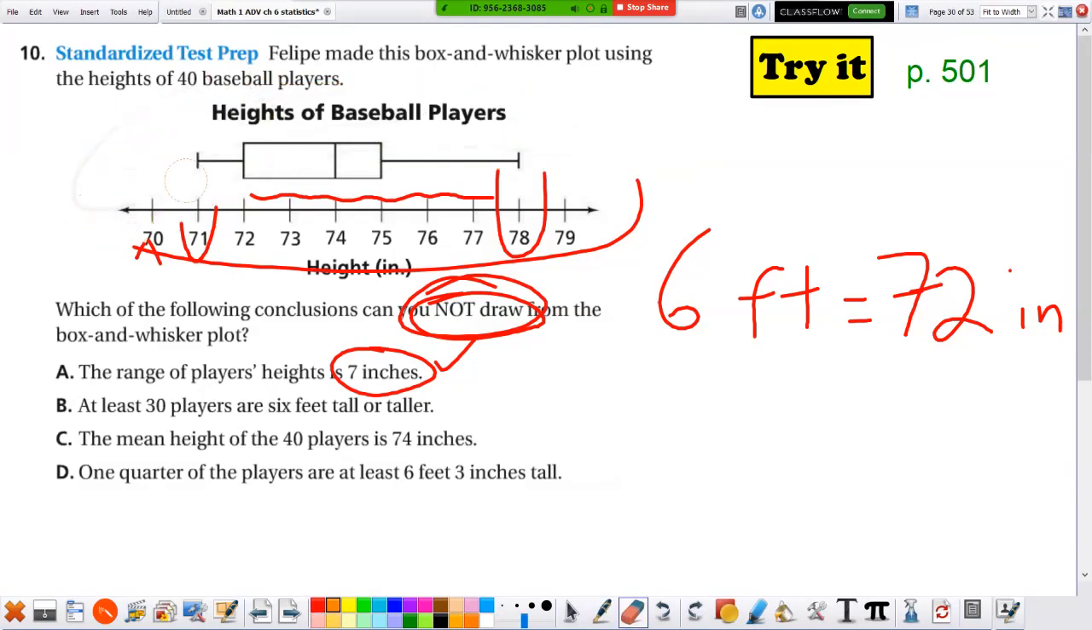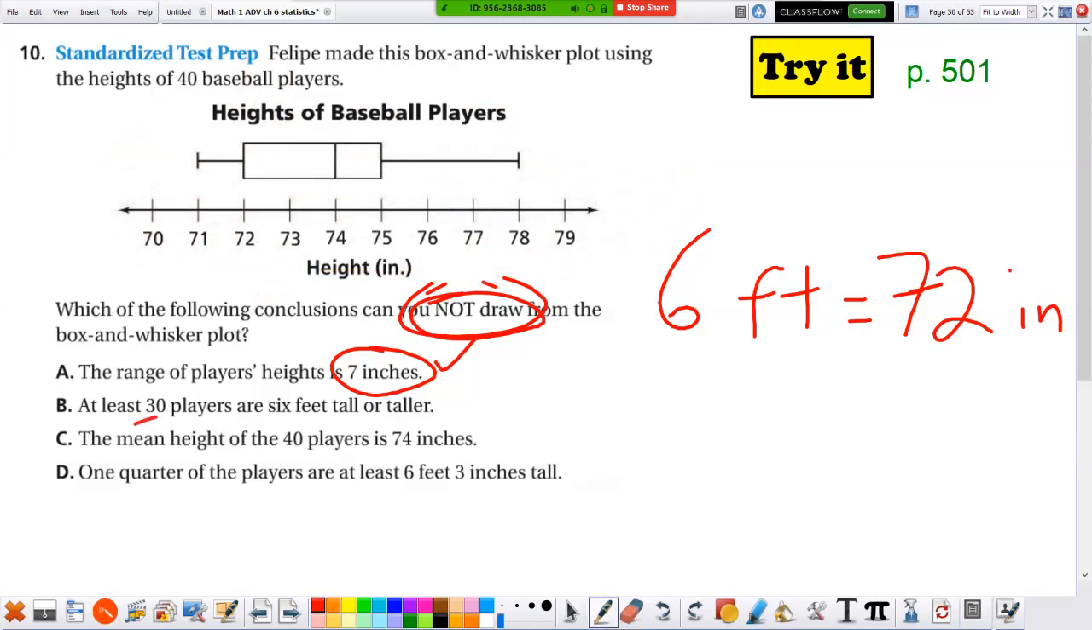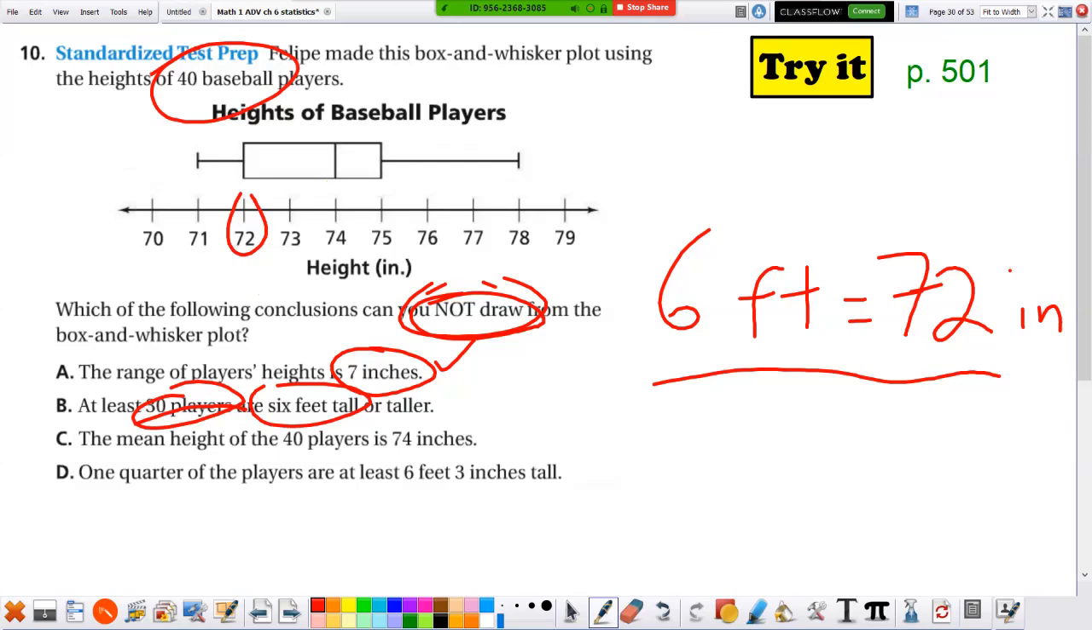Let's clean this up a little so we can read it. At least 30 players are 6 feet tall. Wait, 6 feet tall is 72 inches. Well, how do we know 30 players? Up here it says there's 40 players, and these are grouped into fourths. So if there's 40 players, there must be 10, 10, 10, and 10. So are 30 players 6 feet tall? 6 feet tall would be right here, or taller. That's all of these. So that's 10, 20, 30. That is true.